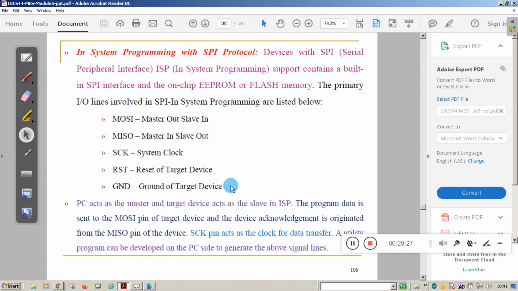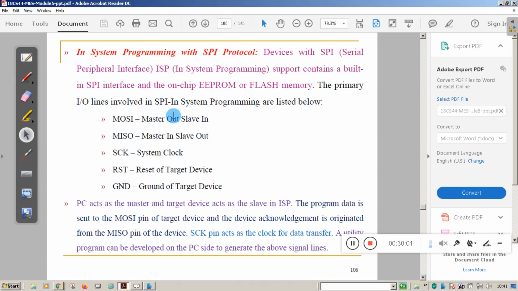The one more method is in system programming, which makes use of the SPI protocol. In system programming, you need not remove the memory chip or flash memory from the board. It will be there on the board itself. You can directly dump the code or firmware into the memory by means of the SPI protocol or SPI interface. What is SPI? Serial Peripheral Interface. By using Serial Peripheral Interface, you can dump.